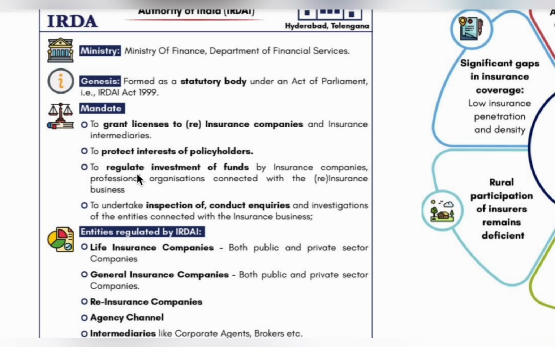If I have an insurance company and I got 5,000 crores of investment from policy holders, and I invest that 5,000 crores in an illegal sector or anything not official, then IRDAI will regulate the investments of the funds.